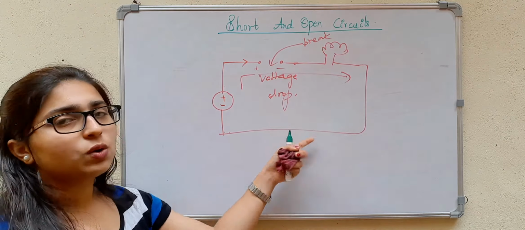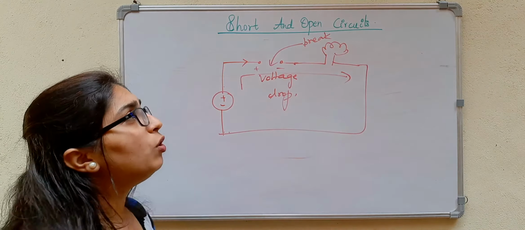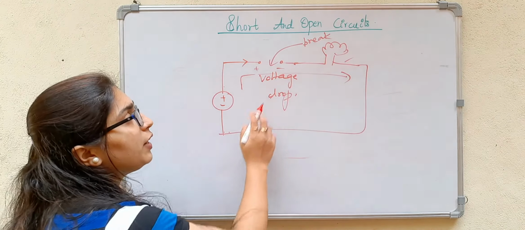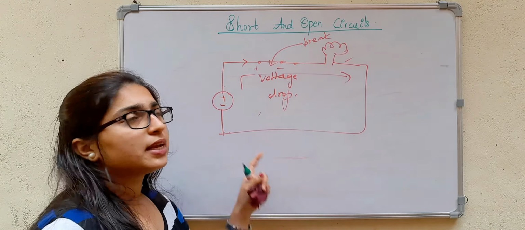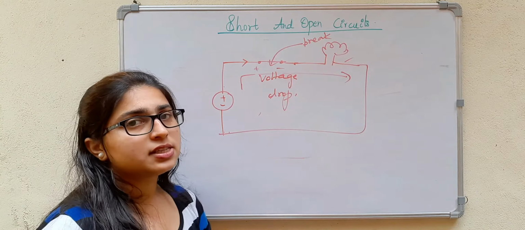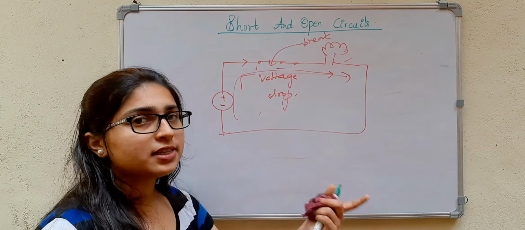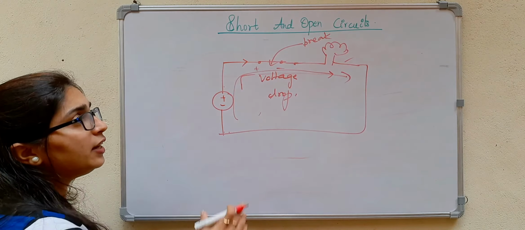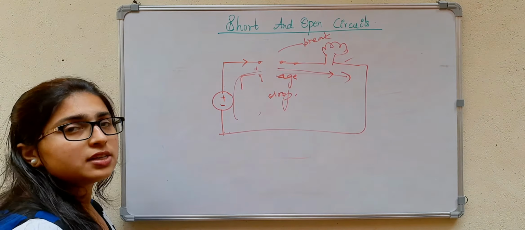This is called an open circuit. Here current doesn't flow, so the lamp will not be turned on. But it will be waiting for a situation where the break is closed. That means again there will be continuity in the circuit, so the current starts to flow and the lamp gets turned on. So this is an open circuit, where you have a break or discontinuity in your circuit.